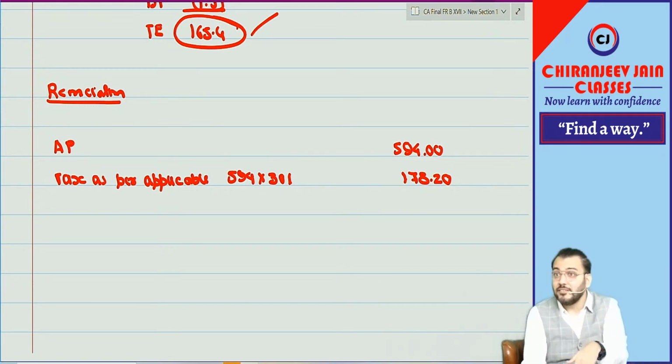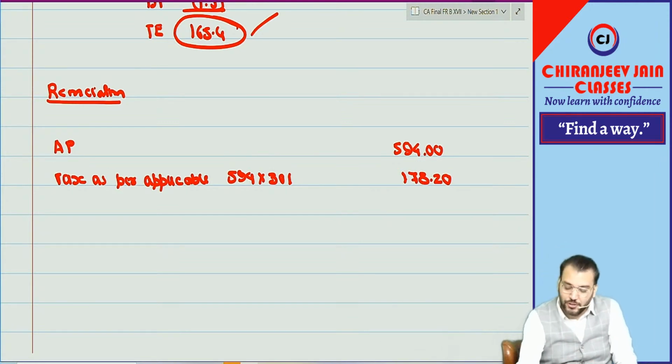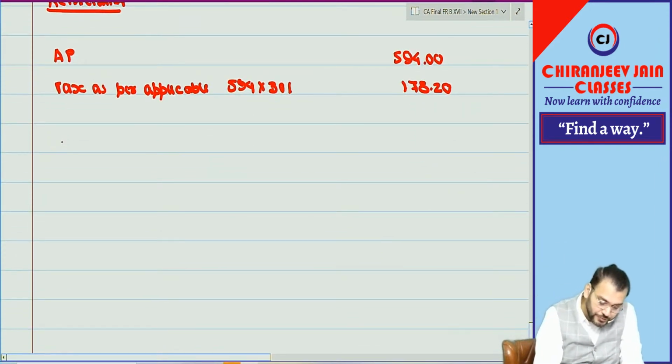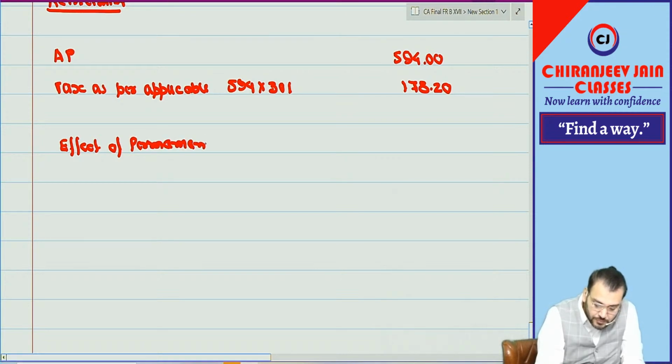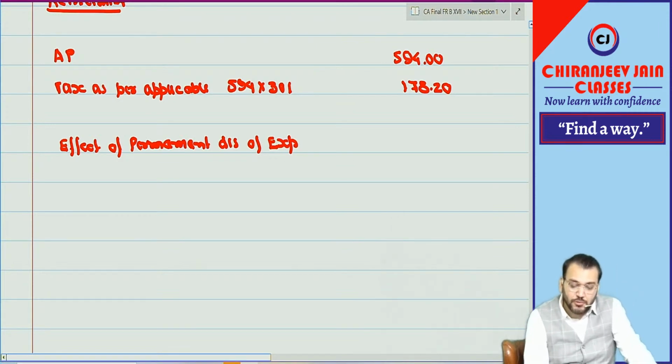You remember there are some permanent disallowances. Can you give me first the effects of permanent disallowance of expense?